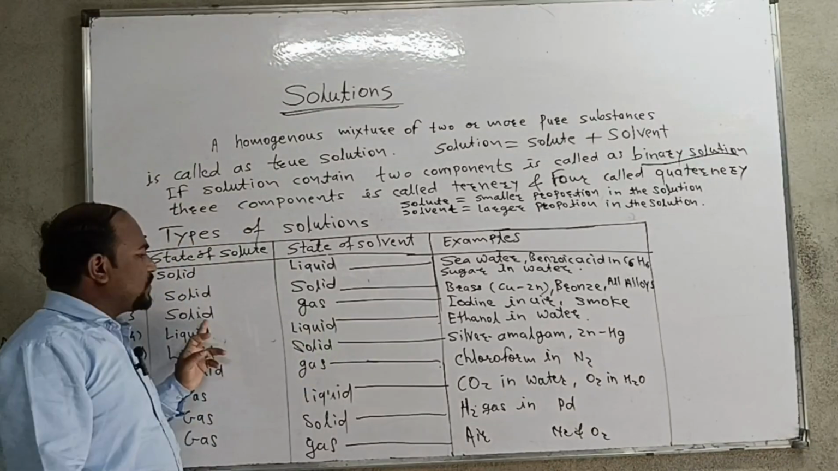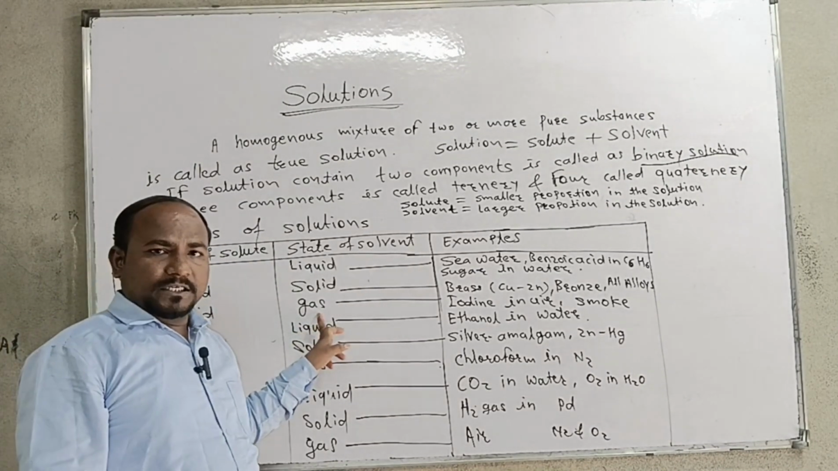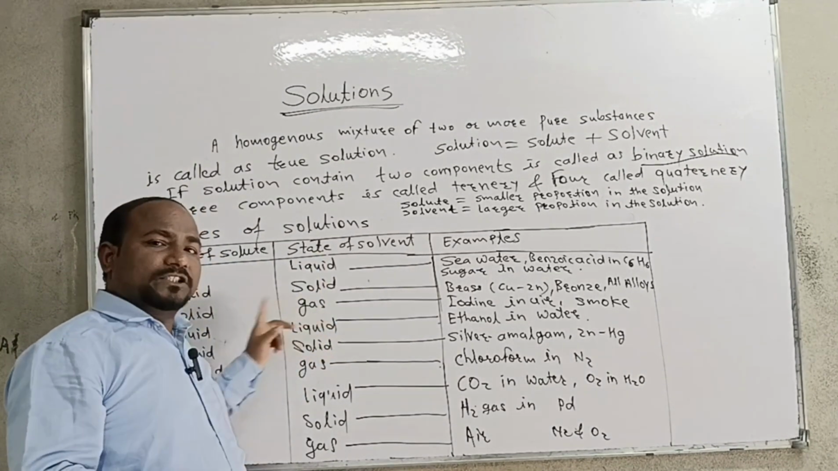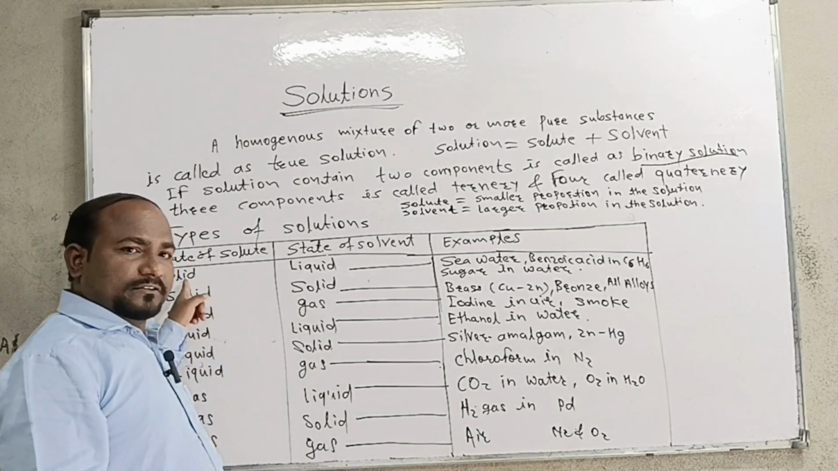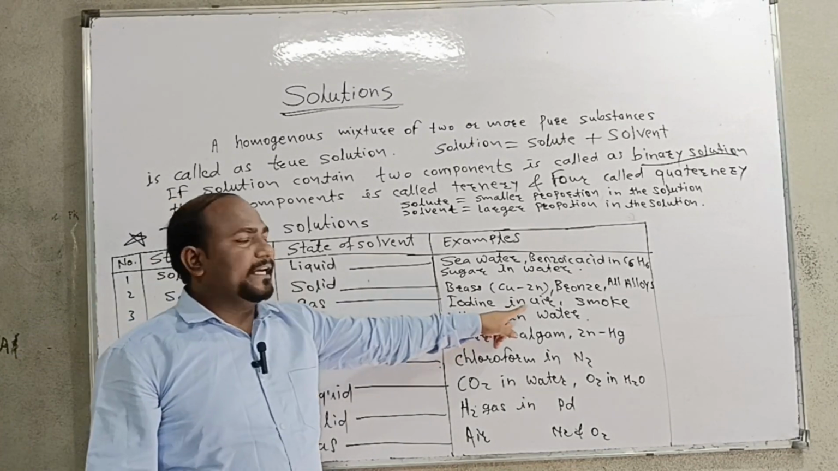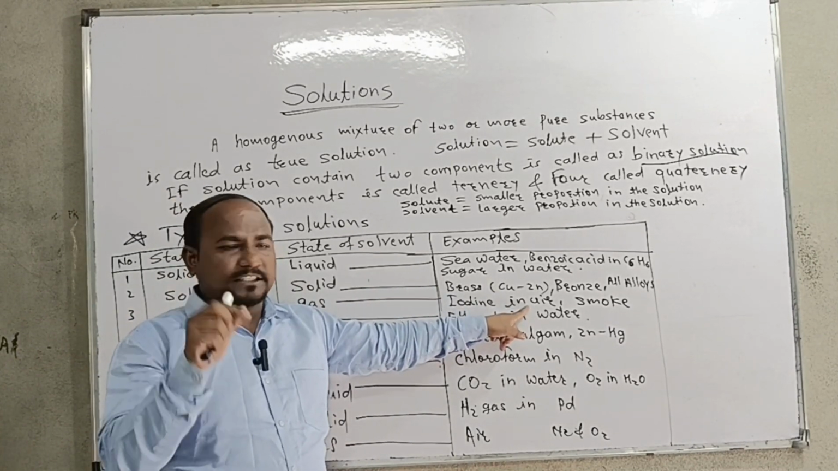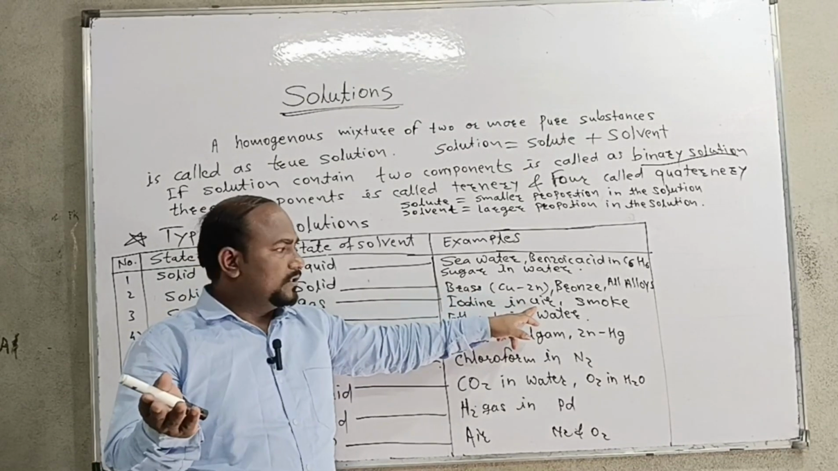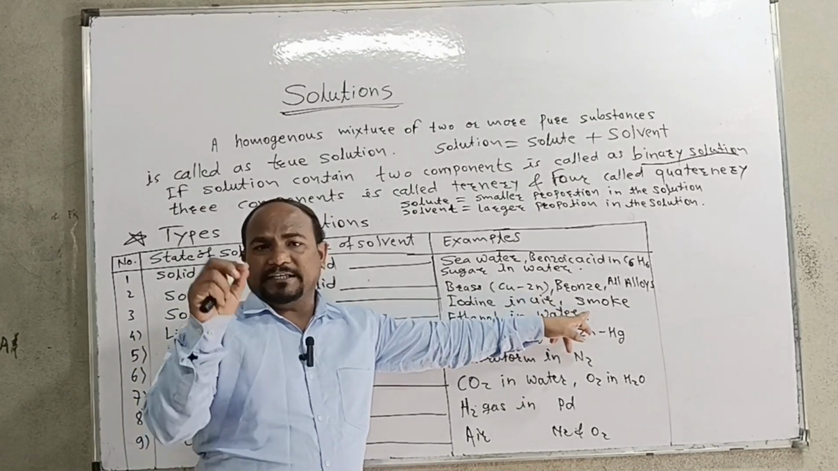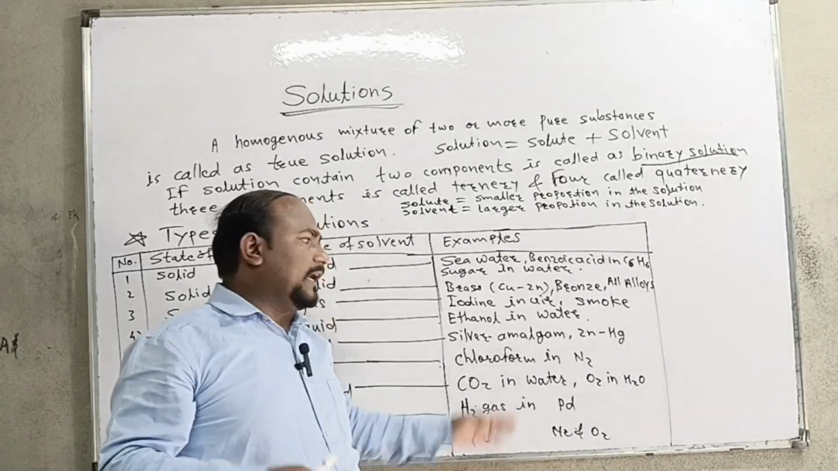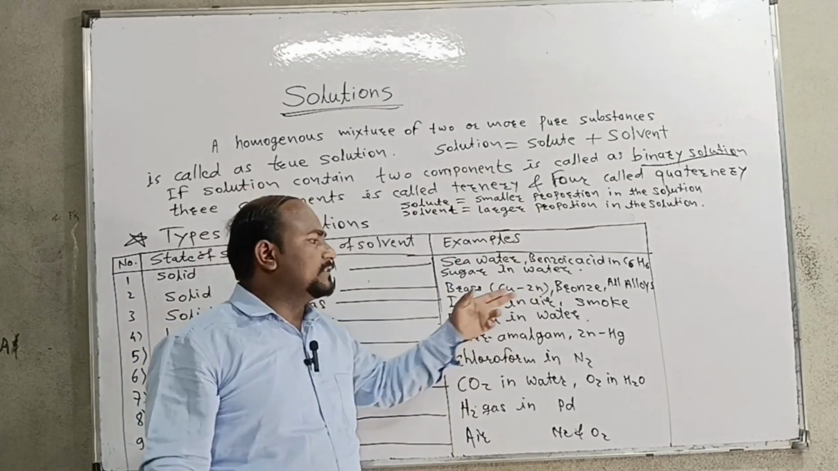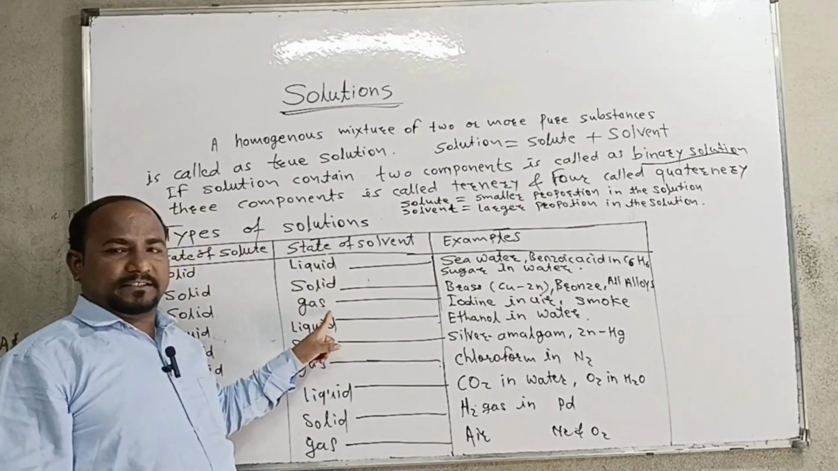Next one, the third one is solid in gas. So now gas is the solvent and solid is the solute. So iodine in air: iodine is in the solid state and air is a gas. Smoke particles are solid and they are in the air, that is called solid in gas.